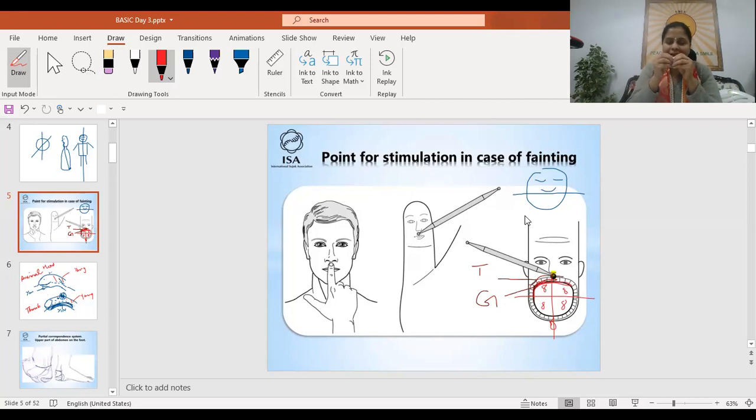And generally, it is good to stimulate the gum. These points are very nearby. With the help of a probe, if you stimulate this area, this is a very sensitive area, and good. If gums are strong, then naturally teeth are also very strong.